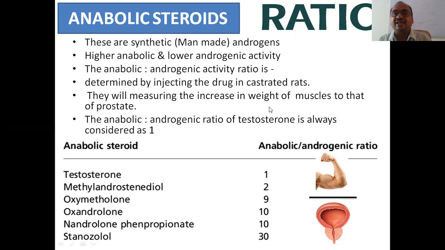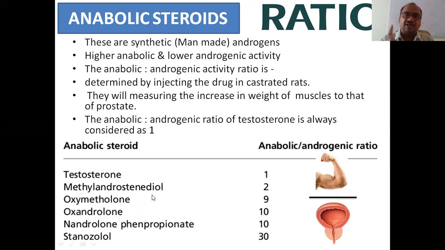See, this steroid increases the weight of muscles and bone. Then what can you say? It is an anabolic property. When it increases the weight of the prostate gland, then you can say it is an androgenic activity. That ratio, the anabolic and androgenic ratio of testosterone, is always considered as one. That's why I have written the first one as anabolic. That's why I kept muscle here, divided by the androgenic ratio. This is androgenic. This is anabolic.